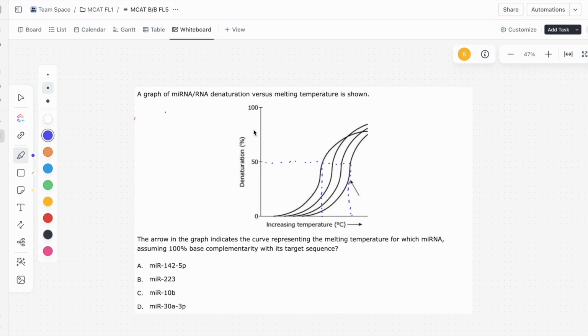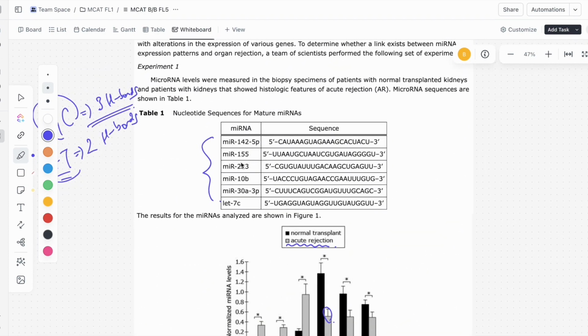And so how can we tell? So let's take a look at the passage, and what do we notice? We get sequences. And what are we looking for in these sequences?